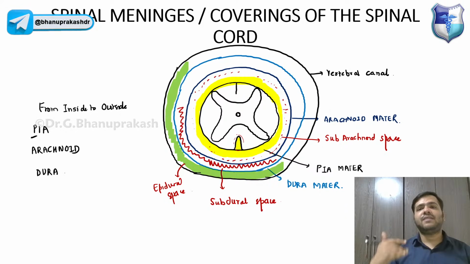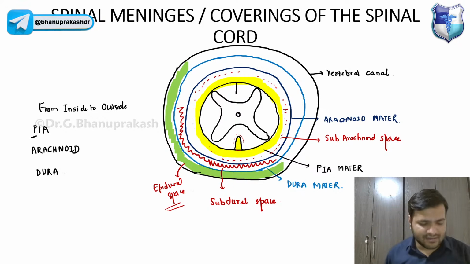After that we have the arachnoid mater, and between the pia and the arachnoid we have the subarachnoid space. Between the arachnoid and the dura mater we have the subdural space, and between the dura and the vertebral canal we have the epidural space, right? If it is below the arachnoid, it is subarachnoid; if it is below the dura, it is subdural space. That is something you have to remember.